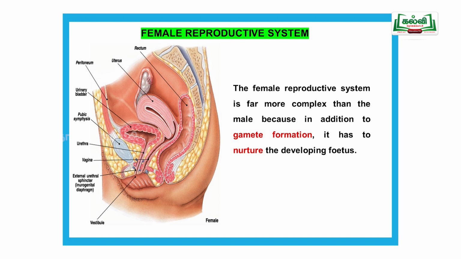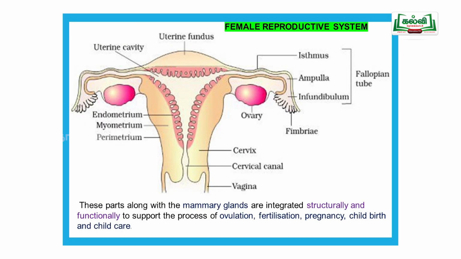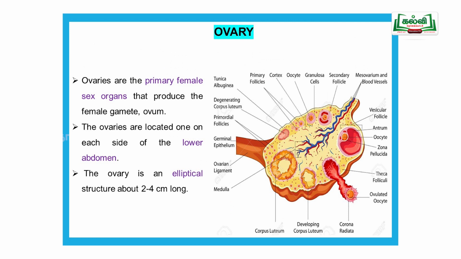It is a little bit complex because it does not only form gametes, it also feeds the young one, or nourishes the developing fetus. When we study the female reproductive system, the ovary is present, here the fallopian tube, then the uterine wall. Now we are going to study the ovary first. The primary sex organ is called the ovary.